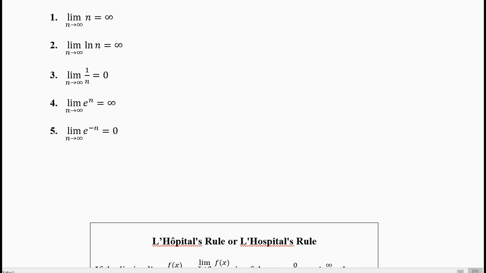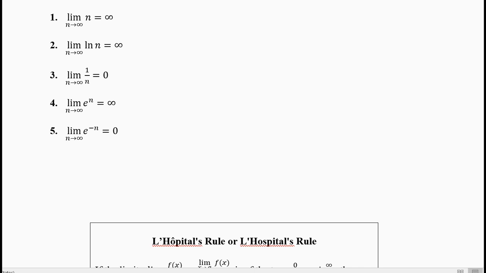Then the fourth function is the exponential function e to the power n, where e is that special transcendental number, 2.71828, and there are many digits after that. So e to the power n as n goes to infinity is infinity. This function grows very rapidly, and here n is positive, so it goes to plus infinity.